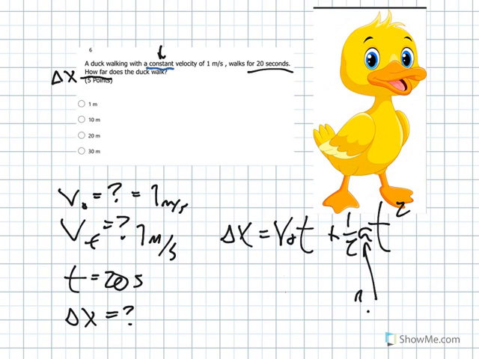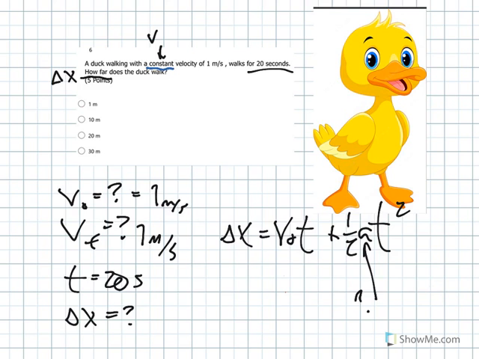Did that show up anywhere in the problem? No, it didn't. And the definition of acceleration is that you speed up, you slow down, or you change the direction that you're moving. Well, if your velocity is constant, you're not speeding up or slowing down. That means that your acceleration is 0, right?